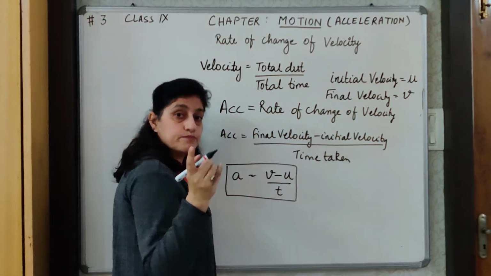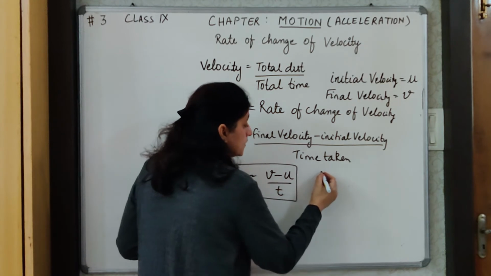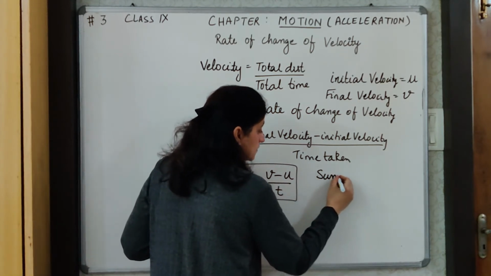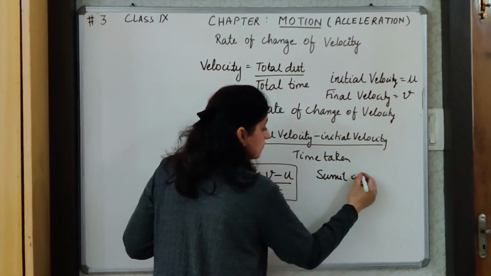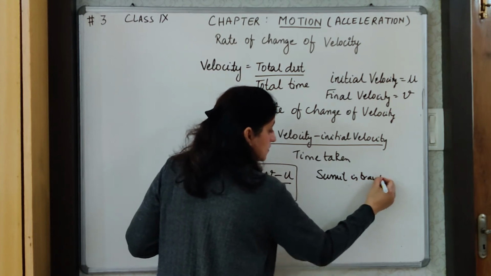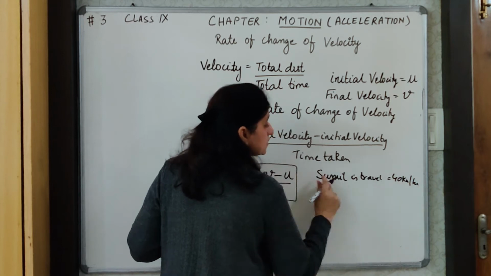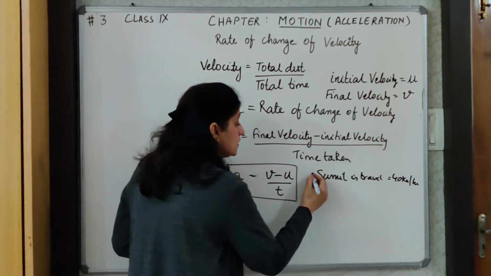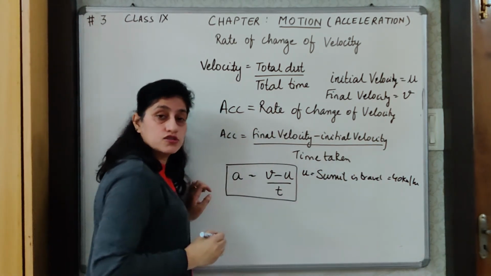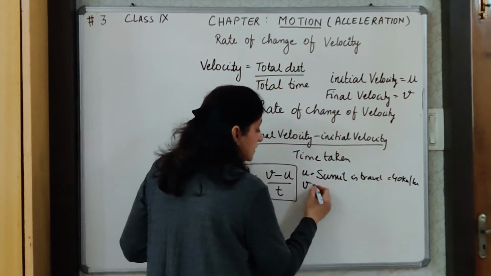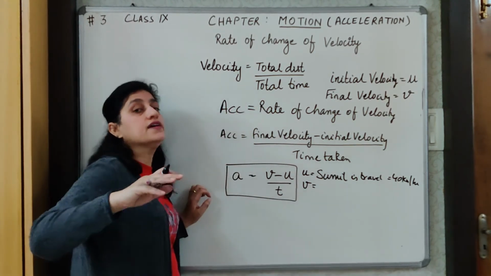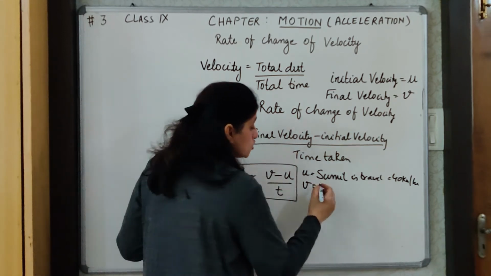Suppose I say the same example which I took, Activa, Sumit is travelling at 40 km/h. Now because Sumit is travelling with this velocity, this becomes the initial velocity of Sumit. And then he applies brakes and his car or Activa stops.